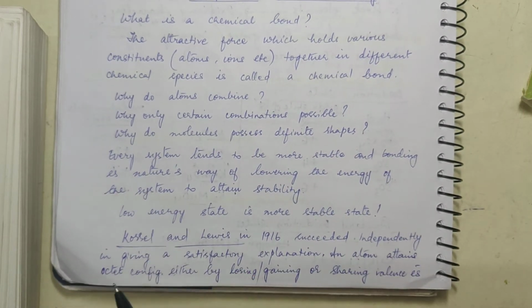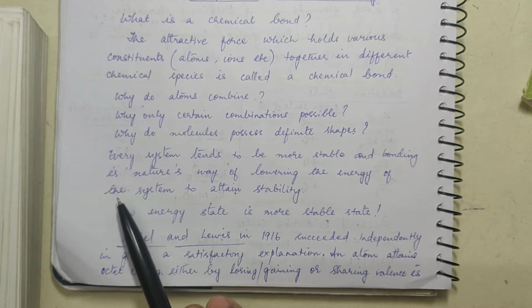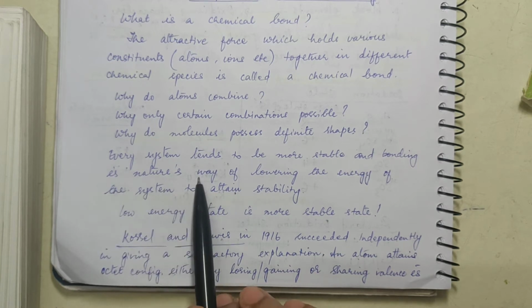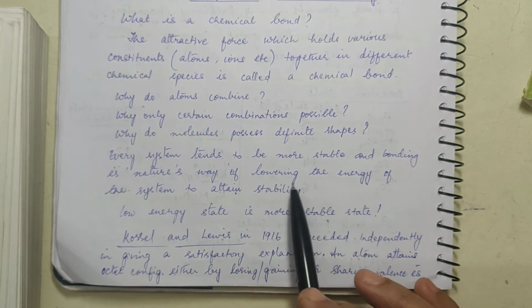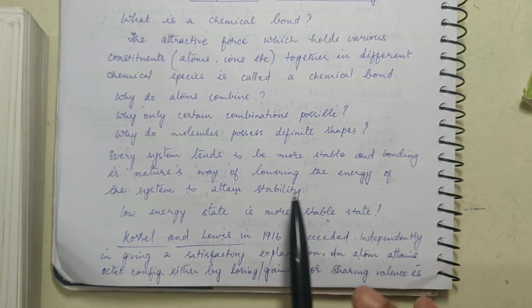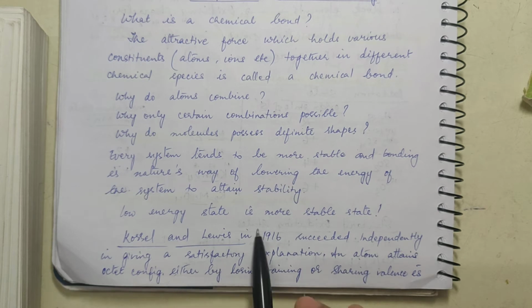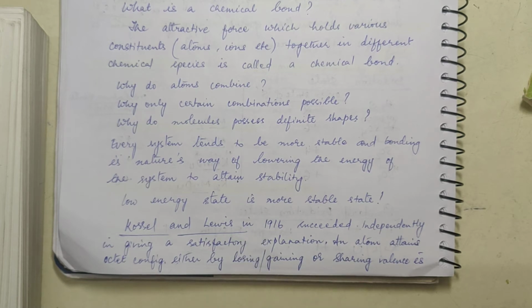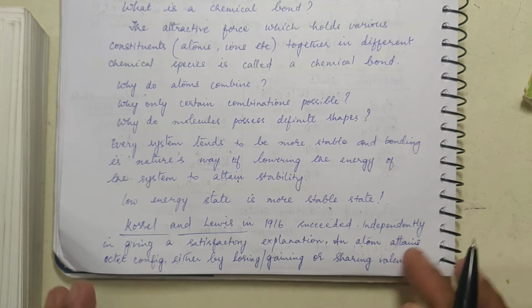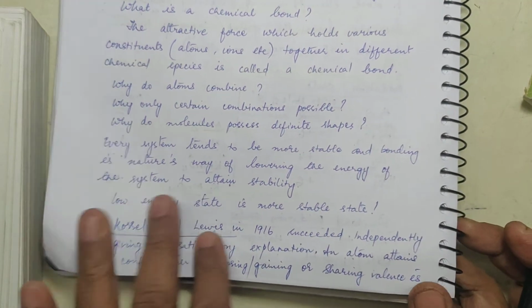Now, every system tends to be more stable, and bonding is nature's way of lowering the energy of the system to attain stability. Remember, low energy state is the most stable state. Right? Okay. Now it was Kossel and Lewis in 1916. They succeeded independently in giving a satisfactory explanation for this particular bonding process. An atom attains octet configuration either by losing or gaining or sharing valence electrons. This you have been doing since 10th class.